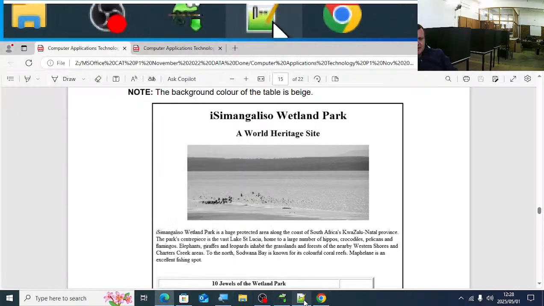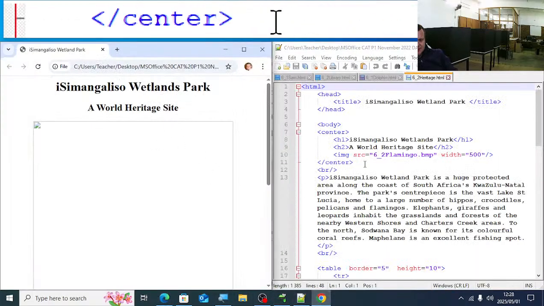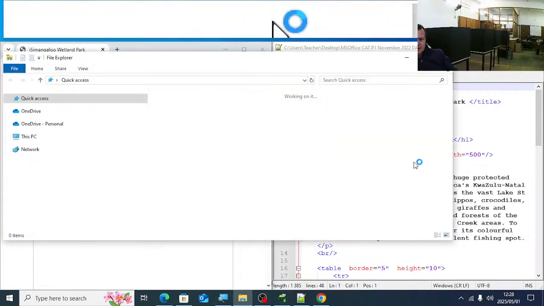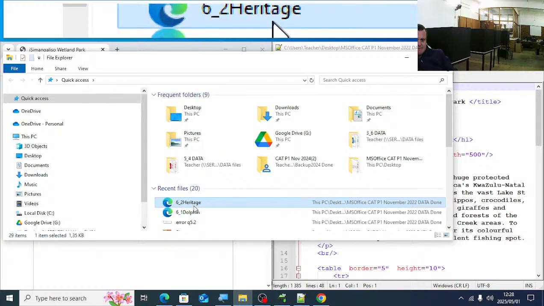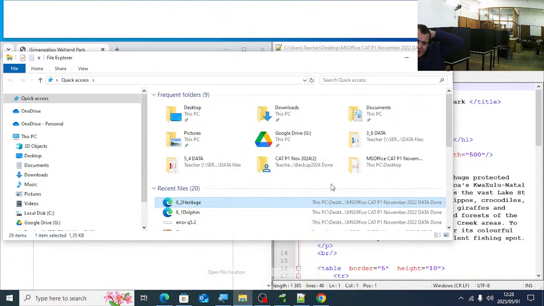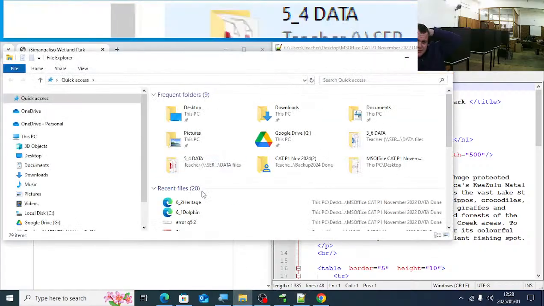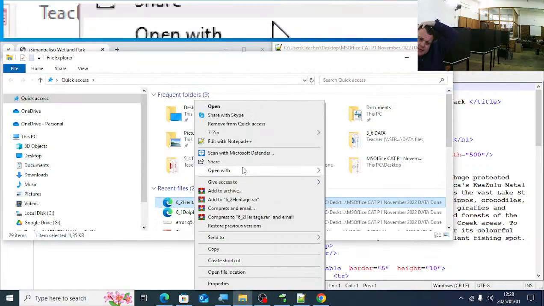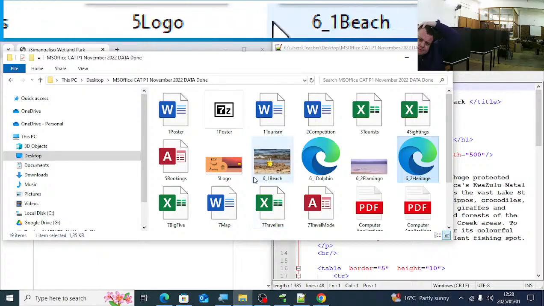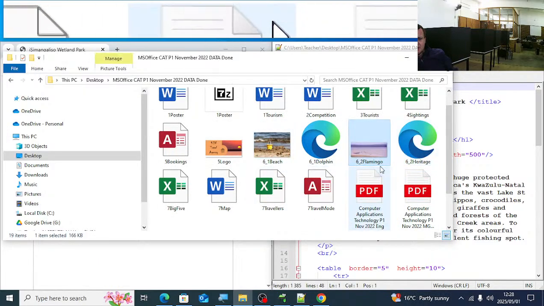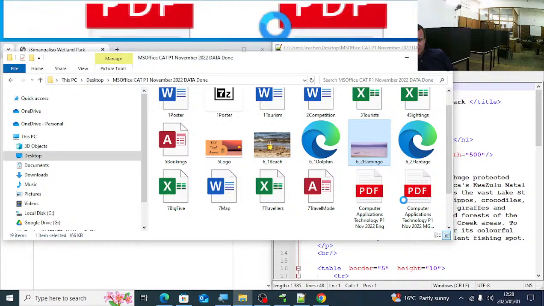You can see the picture does not display correctly. Do you see that? What is wrong with the picture? Let me just open up the file there. You'll see that picture is called 6_flamingo.